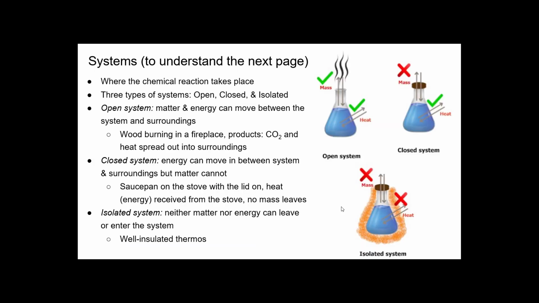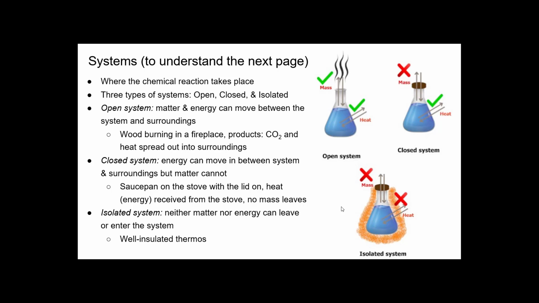So this is not in your book, but this is good for me to explain the next slide. So I want you to understand what a system is. And as you get into more labs, things will always be referred to as systems. So a system is where the chemical reaction takes place. There's three types. There's an open system, which is open to mass and heat change. There's a closed system, which is open to heat change, but mass stays in the system. And then there's an isolated system where nothing's allowed in and nothing's allowed out.